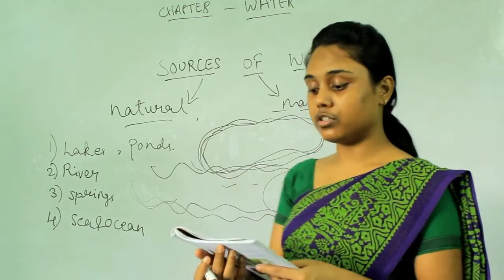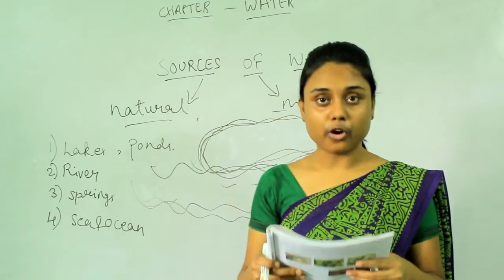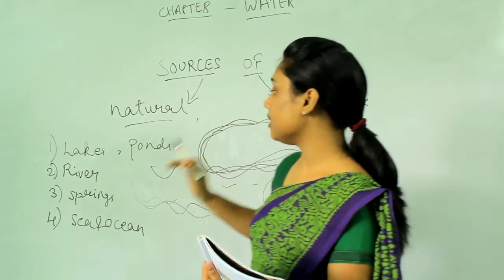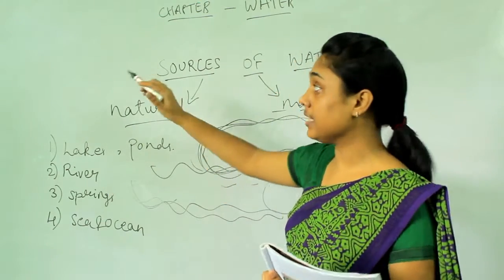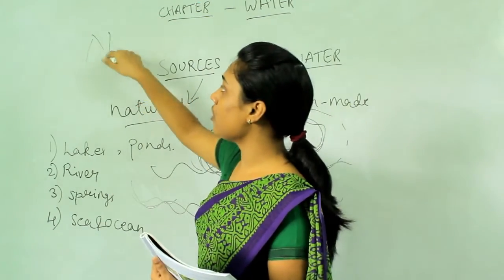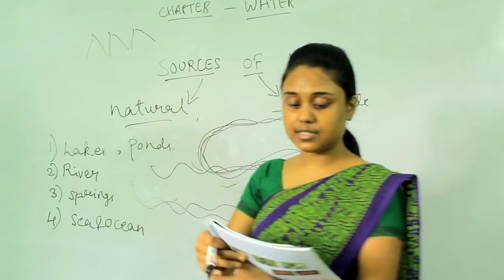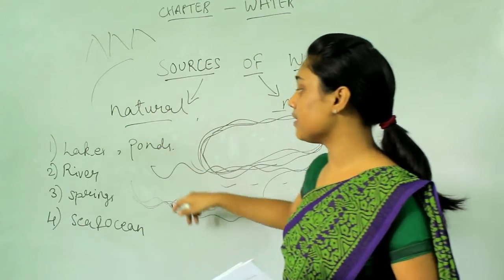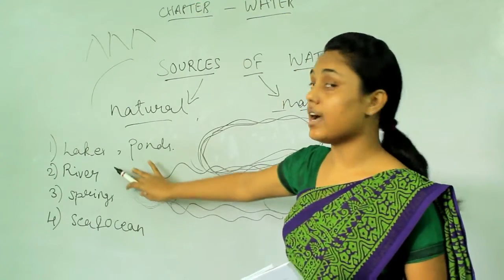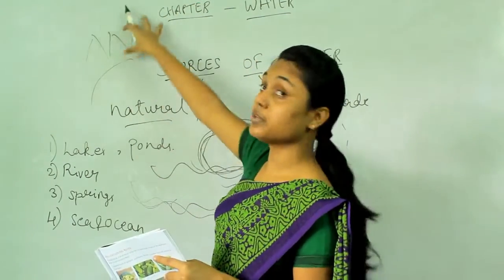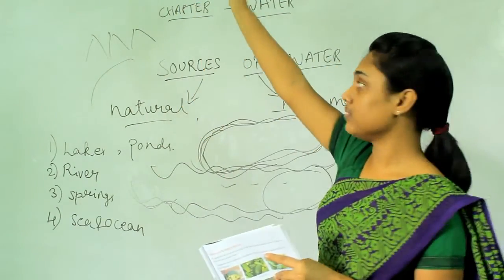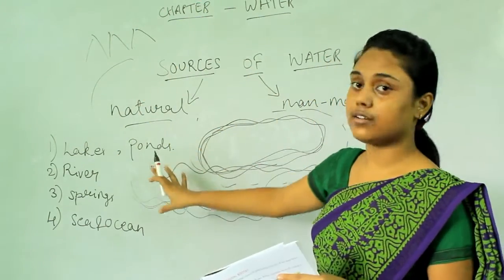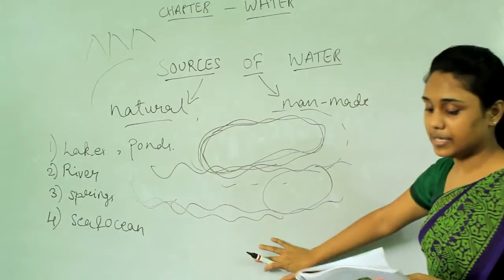A large body of flowing water is called a river. A river originates, starts from the mountains and flows into the sea. So a river has a long way. It starts from above the mountain, and it comes down slowly and gradually to the sea.